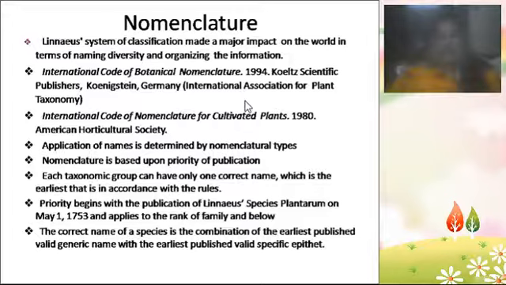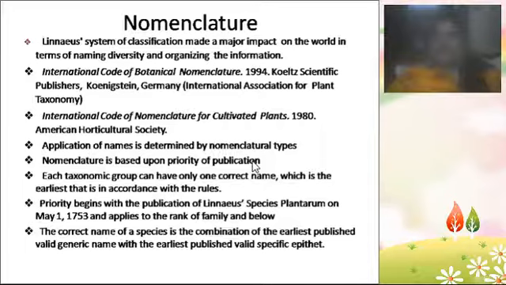And recently in 1994, Koeltz Scientific Publishers, Koenigstein, Germany, the International Association for Plant Taxonomy, also proposed some rules for the nomenclature. The International Code of Nomenclature for Cultivated Plants was proposed in 1980 by the American Horticultural Society. Application of names is determined by nomenclatural types, and nomenclature is based upon priority of publication.